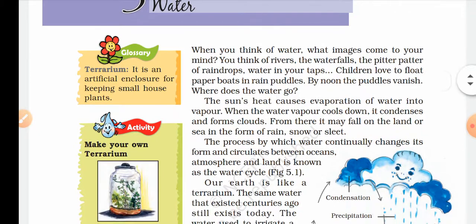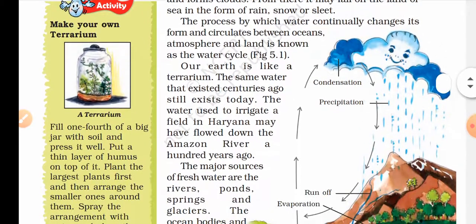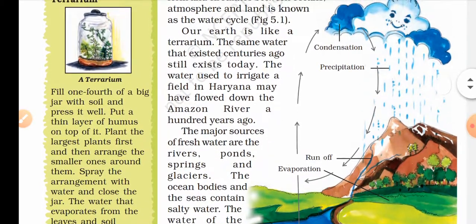So it is an important thing, as you know that water is life for human beings, animals and plants also. So as you know, the sun's heat causes evaporation of water into vapor. Got it? And when the water vapor cools down, it condenses and forms clouds. From there it may fall on the land or sea in the form of rain. So as you see, this is the water cycle.